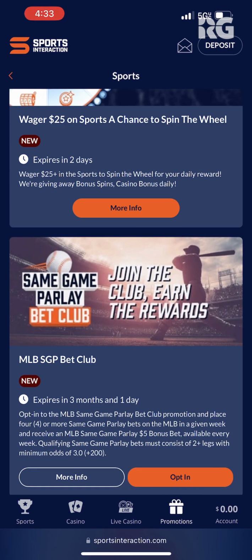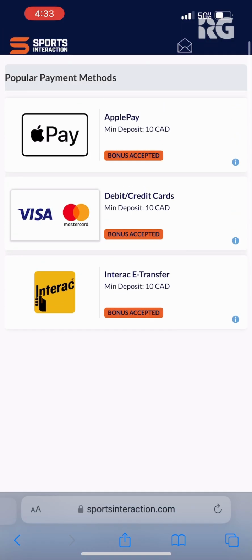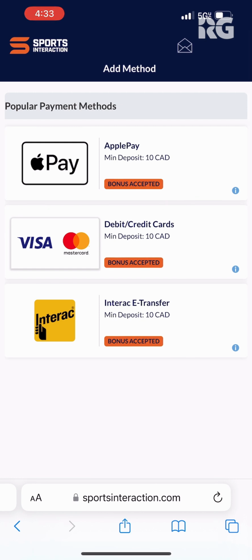Here's how to add funds and withdraw using your phone. You want to go ahead and click deposit here in the upper right-hand corner, and it's all really straightforward. As you can see, the options here are Apple Pay, Visa, MasterCard, and Interac. The minimum is $10. And for the withdrawals, you'll want to make sure that you verify your account first, and those methods are Amex, Interac, Visa, bank transfer, and Apple Pay. You just input the amount that you want to withdraw, and it's all really simple, and you just complete it right there on the page.